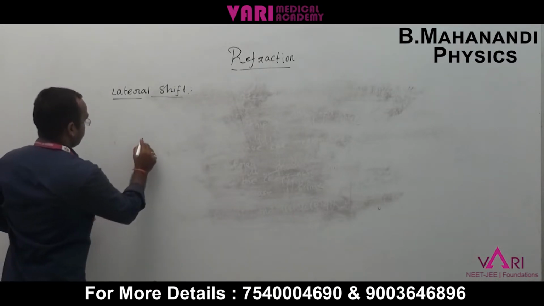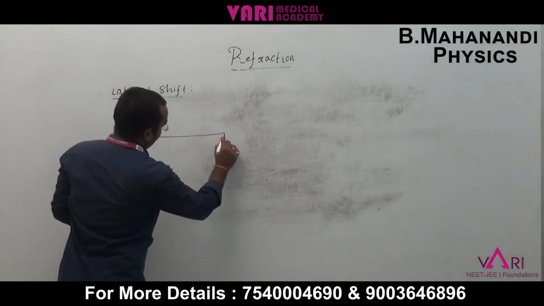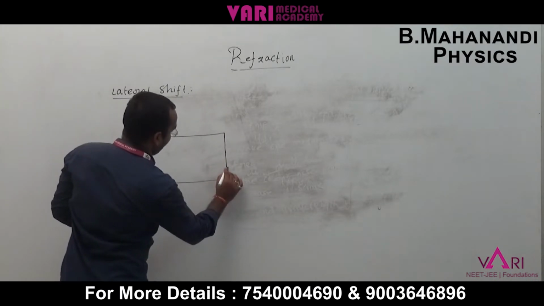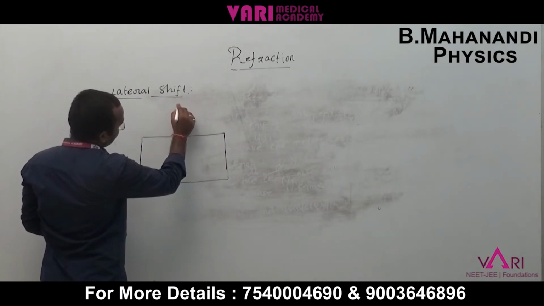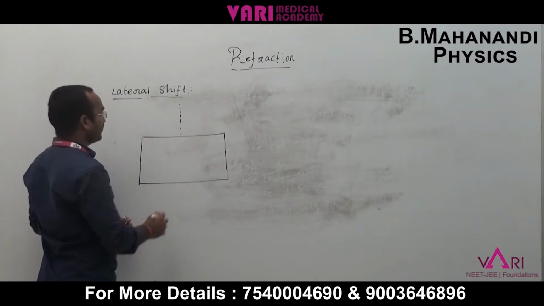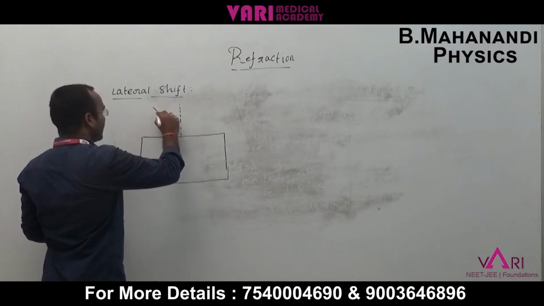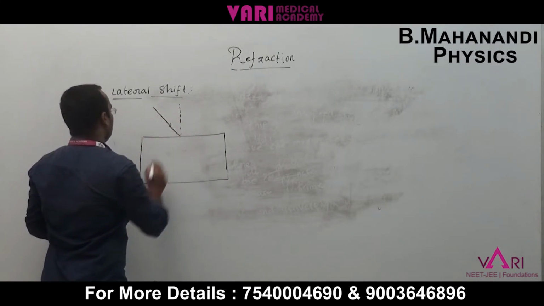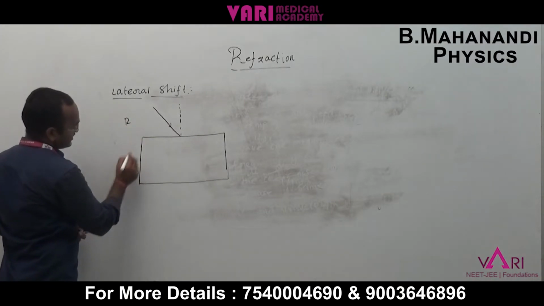Now there is a denser medium, and the normal is exactly at the center. The incident light ray falls on the boundary of the rarer and denser medium.